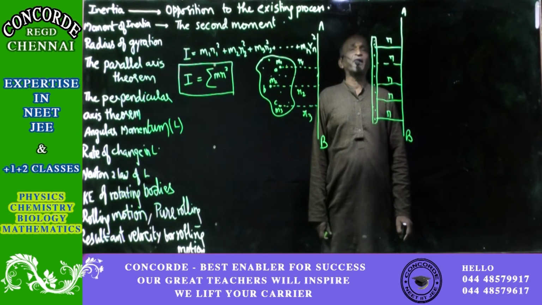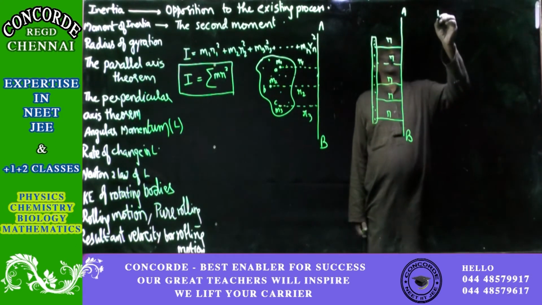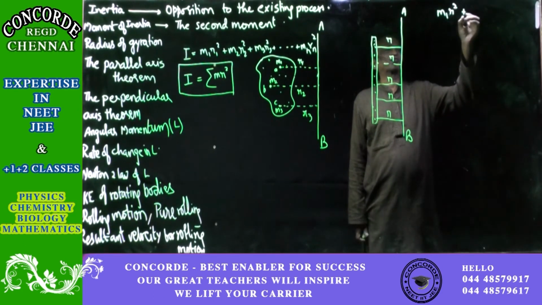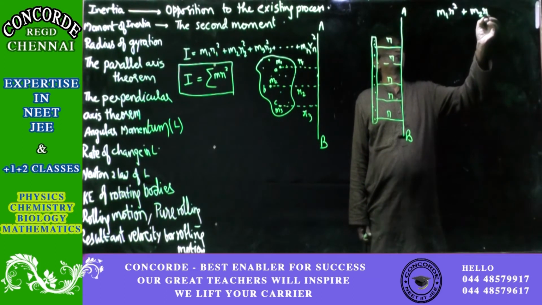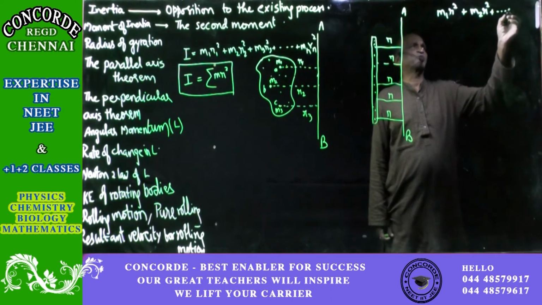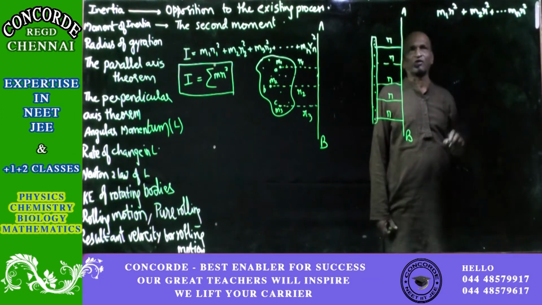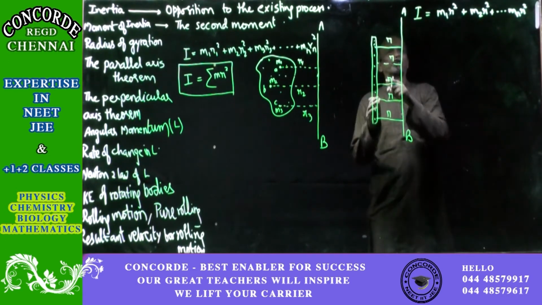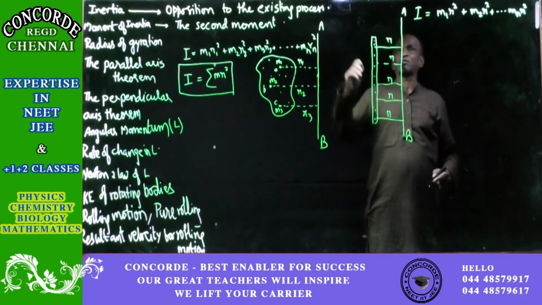So now what will be the moment of inertia of the different particles? It will be m1 into r squared. Another one, m2 into r squared, for that also the distance is the same. And so on it goes up to the last mass, mn into r squared. R is the same for all. And that will be the moment of inertia of this entire bar, which is equivalent to this body. The fixed line is the same as before.